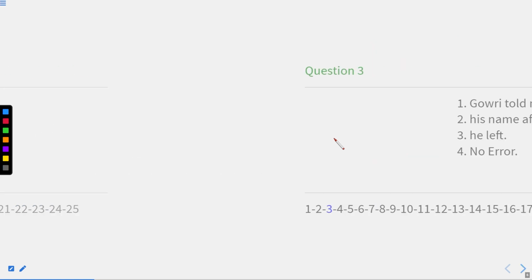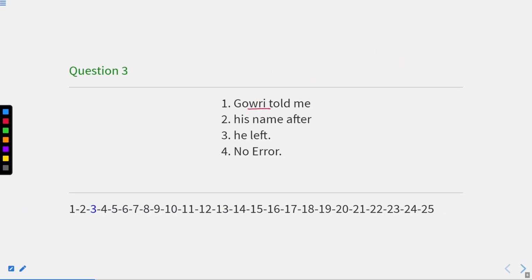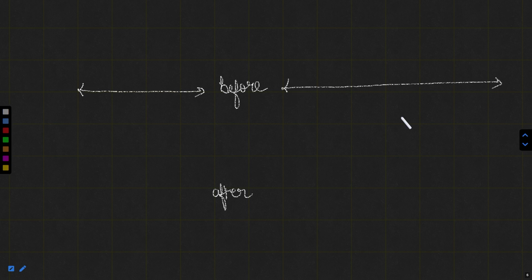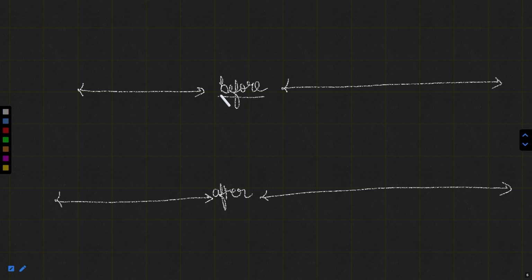Now let us move to the next question. This is question number 3. Gauri told me his name after he left. Now, whenever we have the word before or after, we can have two clauses. One is before, and the other is after. So these types of sentences can be formed in two clauses, the first clause and the second clause. First, we should know the complex sentence which contains the word before, or the compound sentence which contains the word before.